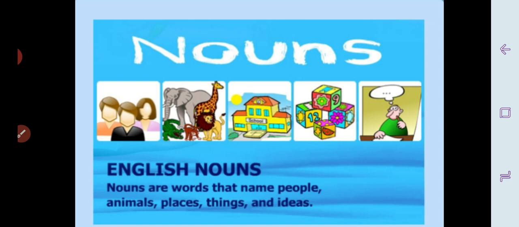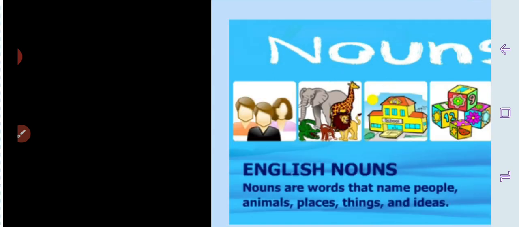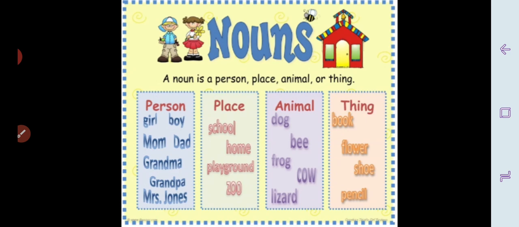In simple language, you can say that naming words are noun. Nouns are words that name people, place, animals, things or idea. Here are some more examples you can see on your screen. Examples for person: girl, boy, mom, dad, grandma, grandpa, Mrs. Jones.